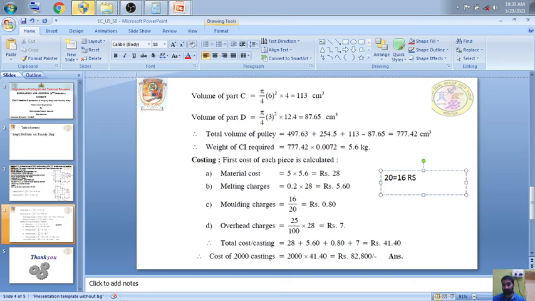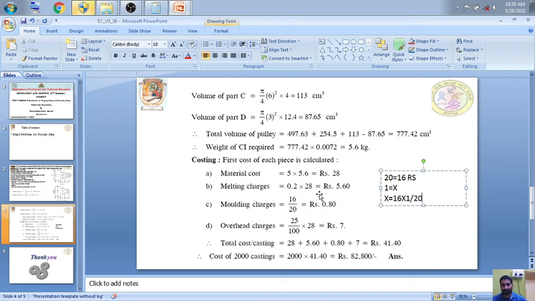Then what is the cost of one mold? So 20 molds 16 rupees, then for one mold is x. So x equals, by cross multiplication, 16 into 1 divided by 20, that will become 0.80.